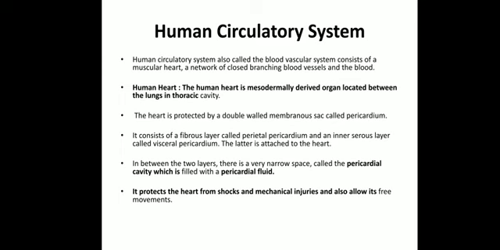The outer one is called the parietal pericardium, which is fibrous in nature, and the inner serous layer is called the visceral pericardium. The visceral pericardium is attached to the heart. Now, between these two layers, the parietal pericardium and the visceral pericardium, there is a space, and this space is called the pericardial cavity, which is filled with pericardial fluid, as we have seen in other organs like the lungs as well.